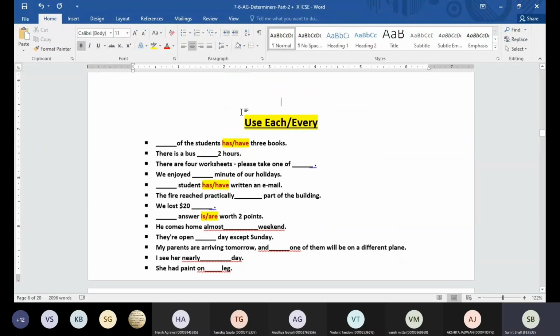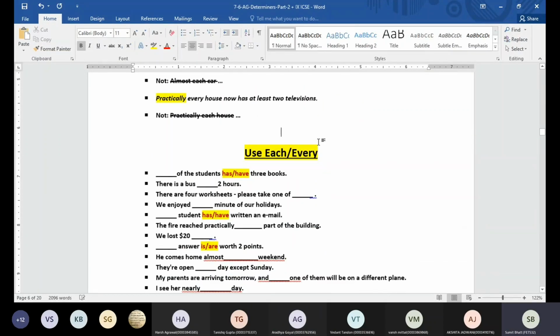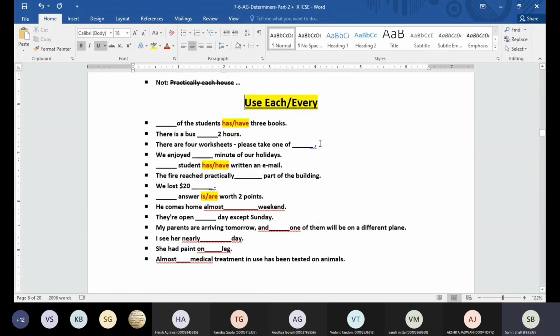Okay, so guys, there is an exercise wherein you have to fill in the blanks using each or every. It's not really going to consume a lot of time.